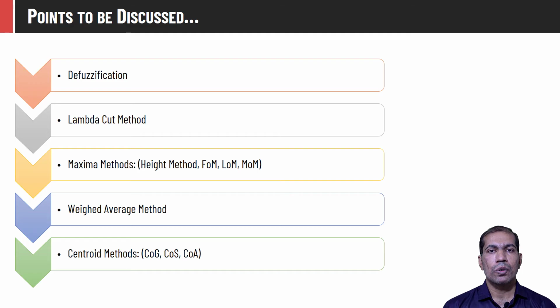The points I'm going to cover in this video would be what is fuzzification, what is defuzzification, why we need defuzzification, and that will be followed by discussion of some of the defuzzification methods. This concept is divided into two parts. In this particular video, I'll be covering methods like lambda cut method, maxima methods, and weighted average method. Whereas in the second video of this concept, I'll be covering the important concepts like different centroid methods.